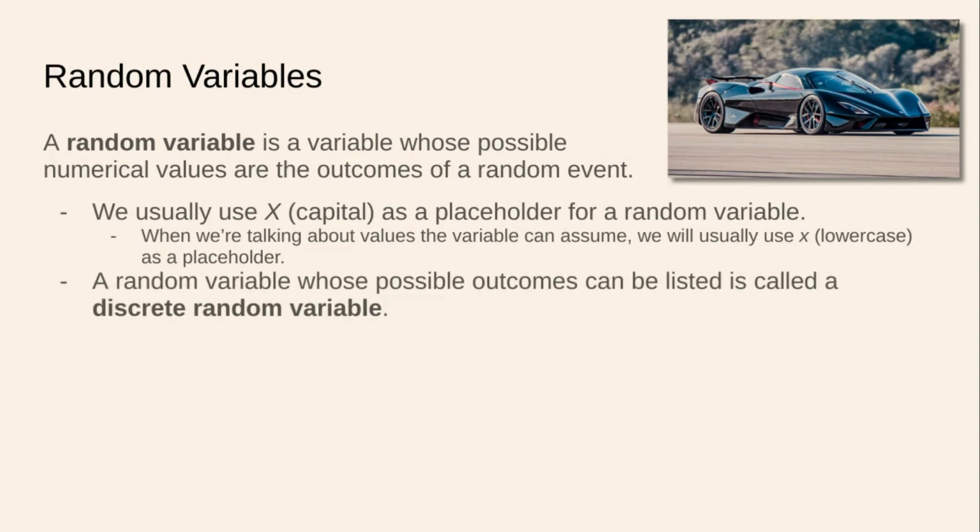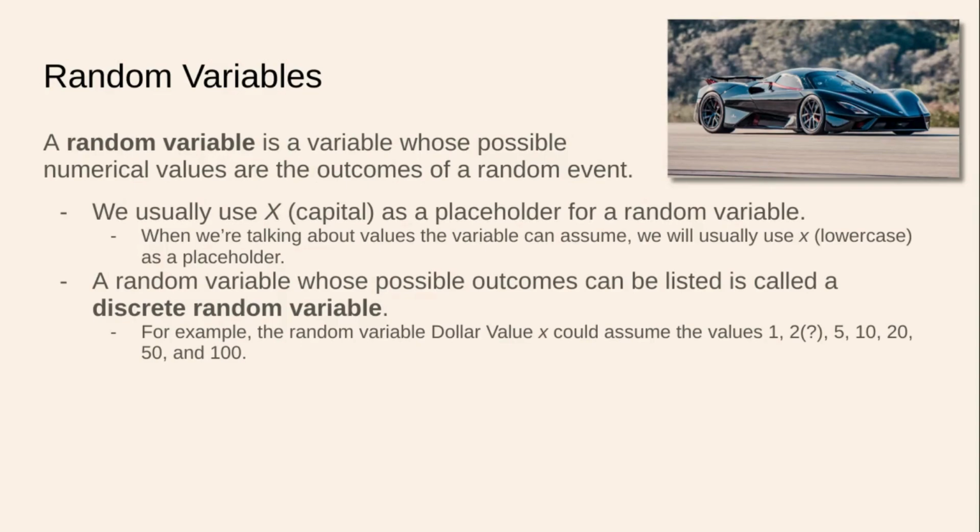So a random variable whose possible outcomes can be listed is called a discrete random variable. So we would say if you can list the possible outcomes, if the possible outcomes are countable, that would be a discrete random variable. So you're saying that there are variables whose possible outcomes are not countable? Yes. We'll get to that. That's at the end of the section. Those are called continuous random variables.